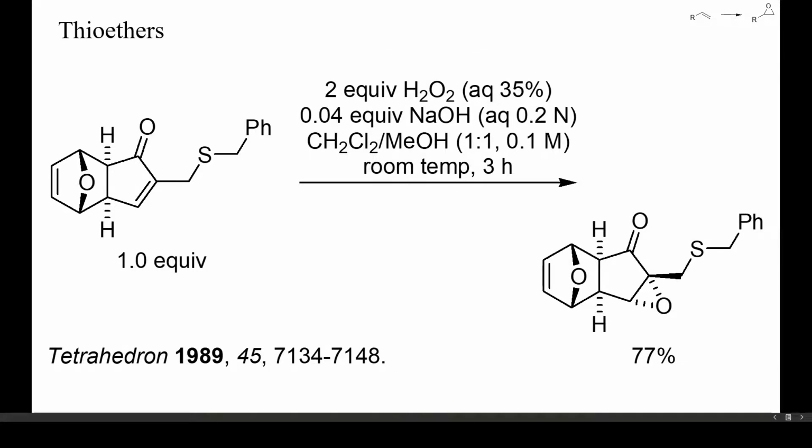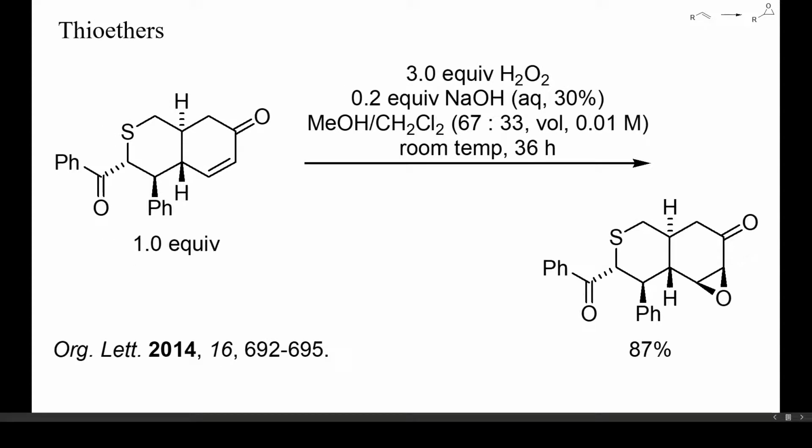Thioethers are readily oxidized to sulfoxides or sulfones by a number of oxidants. Nevertheless, it is sometimes possible to epoxidize alkenes without simultaneous oxidation of thioethers, as in this example. Usually also the thioether will be oxidized, however. This here is another rare example of epoxidation of a thioether, again with hydrogen peroxide as oxidant.